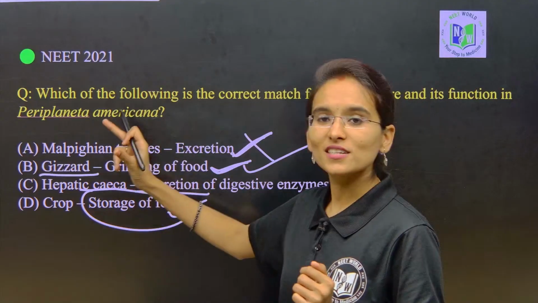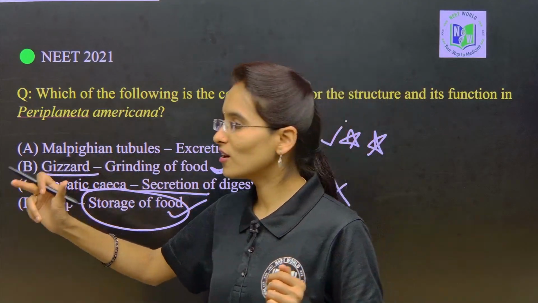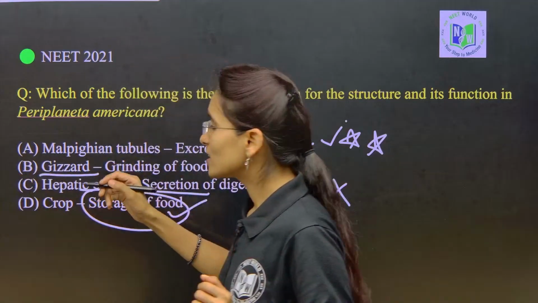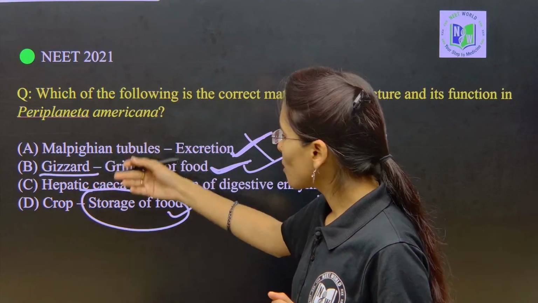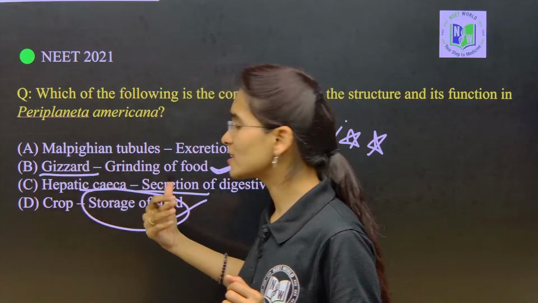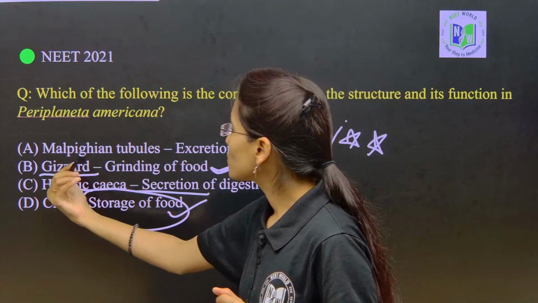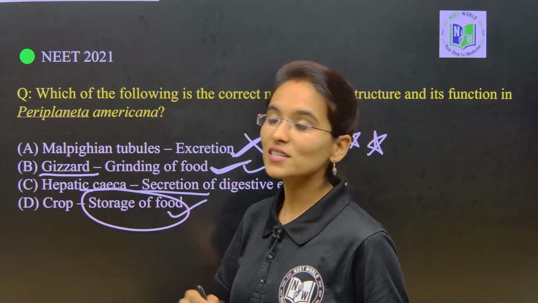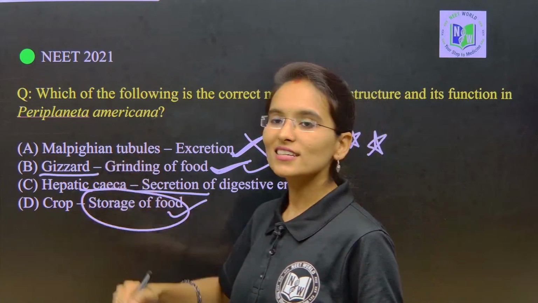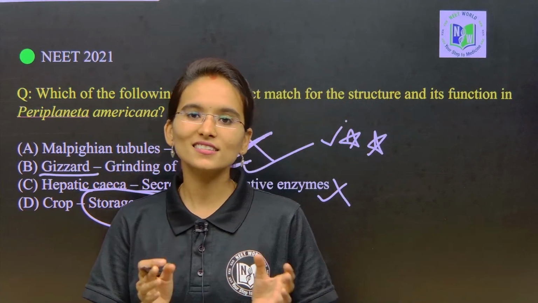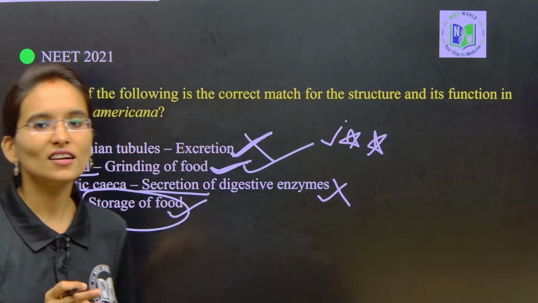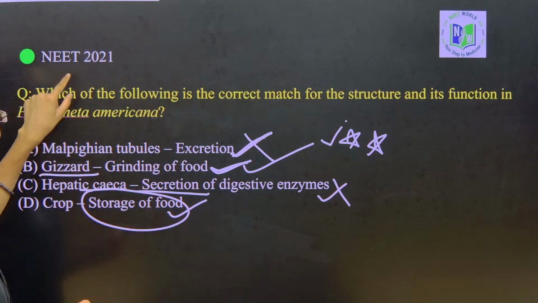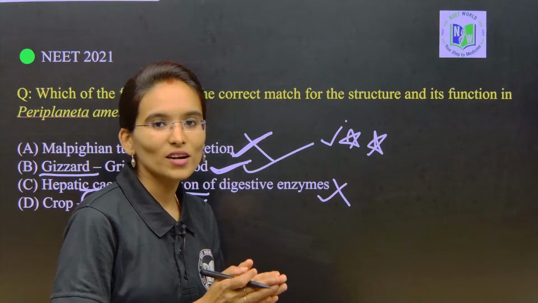Each and every option is true, as per your assumption, but there is a trick. Each and every option is true and we have learned these, but only one is the right option. Which will be the right option? Gizzard. So, gizzard is the right option and it is considered mostly as the right one. This question was repeated in NEET 2021.